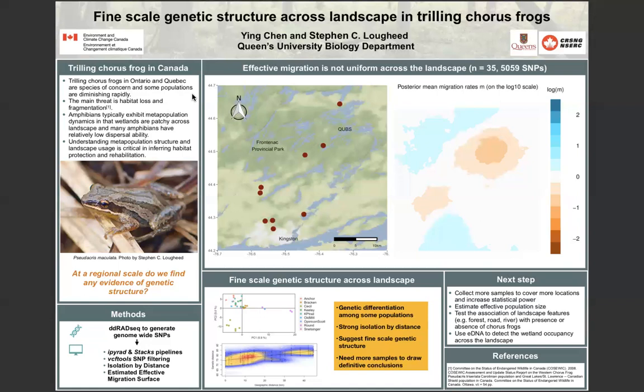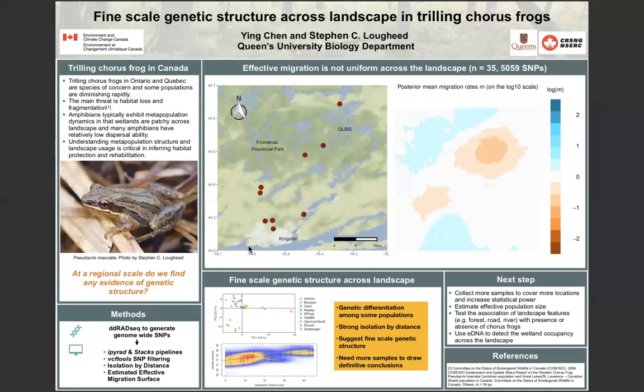and rehabilitation for conservation. Our first question is, to what geographic scale do we find evidence of genetic structure in relation to metapopulation dynamics in trilling chorus frogs?